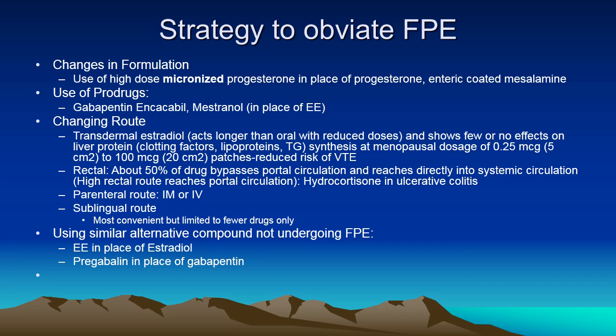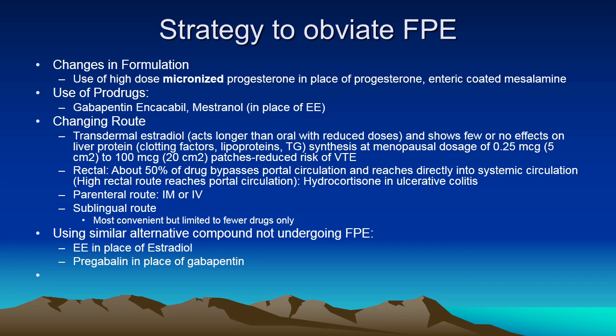Rectal: about 50% of the drug bypasses portal circulation and reaches directly into systemic circulation. However, if placed high, it will also reach into portal circulation. We use hydrocortisone in ulcerative colitis for topical action this way. Parenteral route, intramuscular or IV, can also be used, but for limited drugs. Sublingual route is also commonly used for some drugs, but again it is limited to fewer drugs.